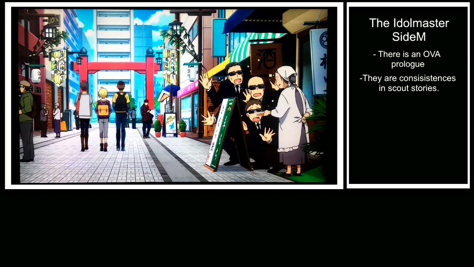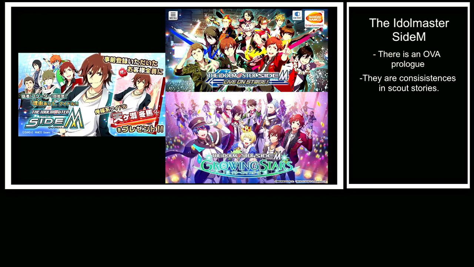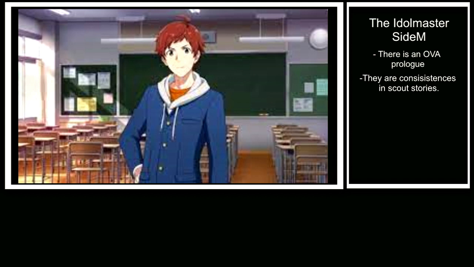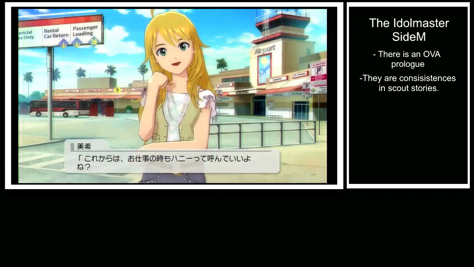Another example is that in the anime, everyone is aware that Pierre is a prince, but in the games it's held a secret that not even Minori, Kyoji, or the producer know. Despite having 3 games, the inconsistencies between the characters' past and events aren't so great. This may be because the game decides to cover parts of the past that have never been mentioned before, like Psysta's Episode 0. Or because these games are meant to be mobile apps rather than console games, and they don't really have to worry much about events written in stone like true ends.